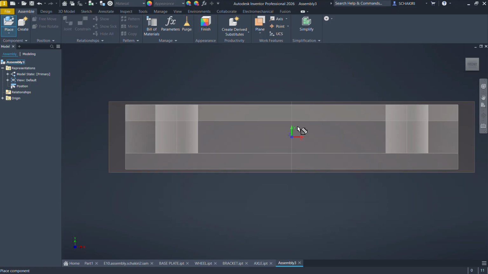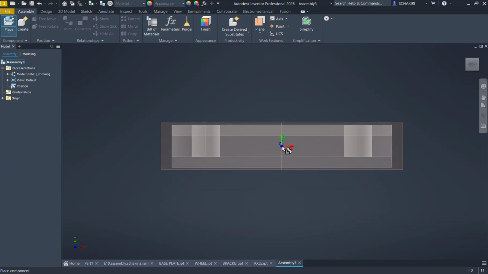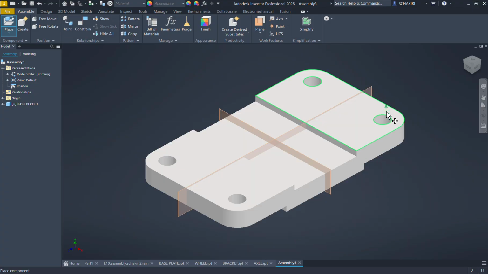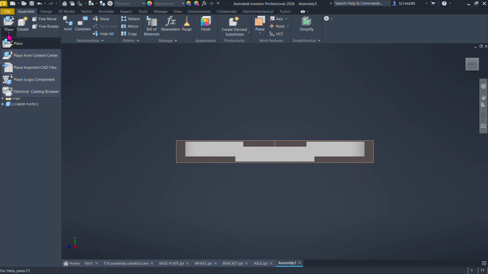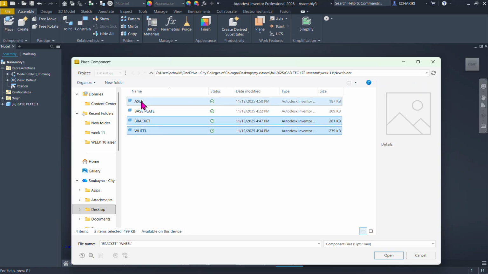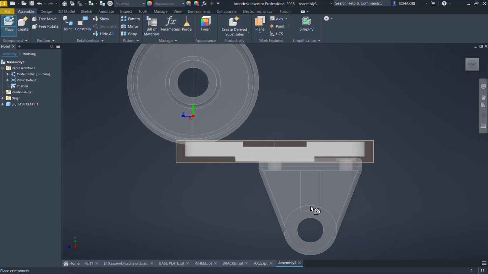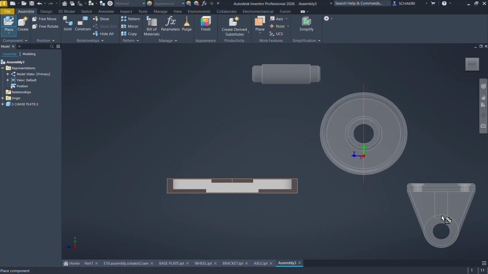With the cursor you can place it anywhere you want. Left click, and here we go. We have our first part. After that, we upload the other parts of the assembly. We have the wheel, the bracket, and the axle. And Open. You can put them anywhere you want.